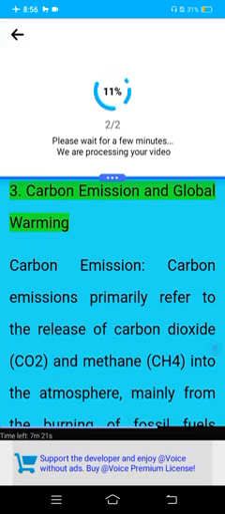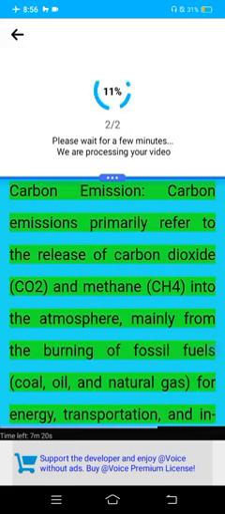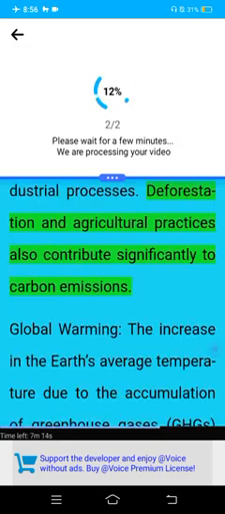3. Carbon emission and global warming. Carbon emission. Carbon emissions primarily refer to the release of carbon dioxide, CO2, and methane, CH4, into the atmosphere from the burning of fossil fuels, coal, oil, and natural gas for energy, transportation, and industrial processes. Deforestation and agricultural practices also contribute significantly to carbon emissions.